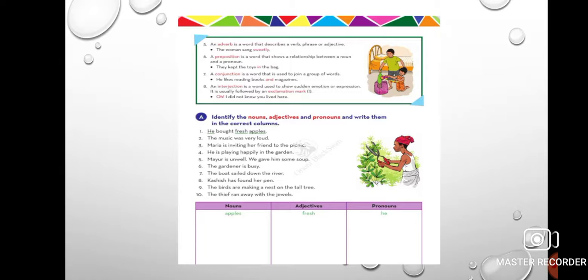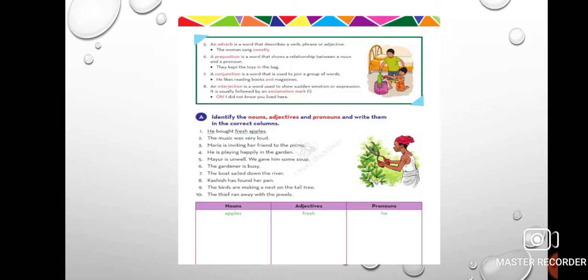The gardener is busy. Gardener is noun. Busy is adjective and no pronoun. The boat sailed down the river. Now here boat and river are nouns. Down is adjective and no pronoun.